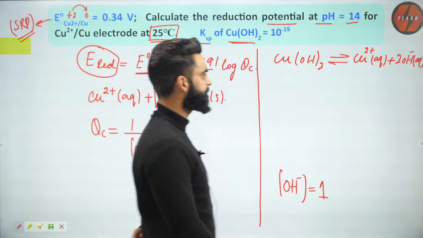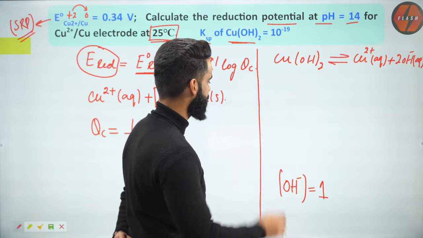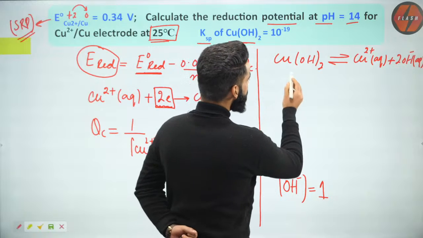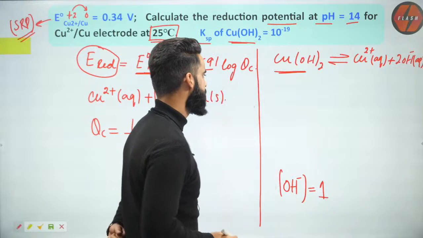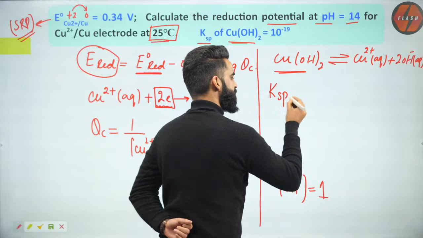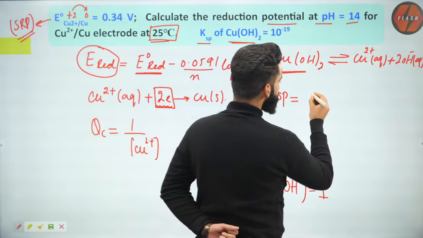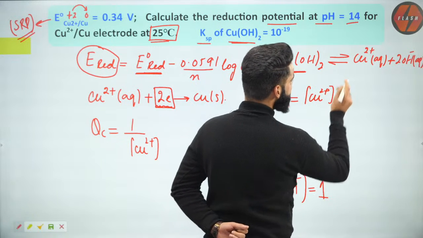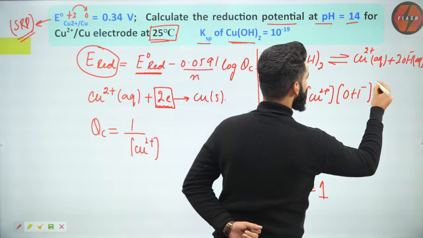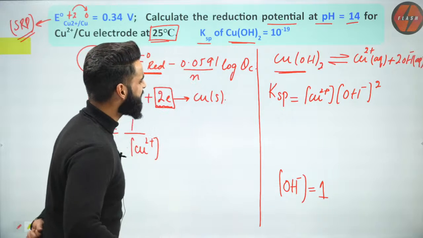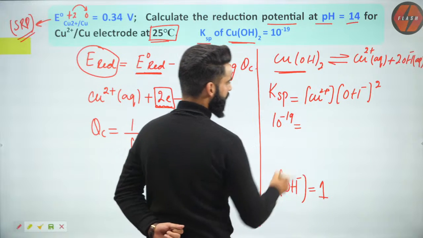Now, understand one thing. First of all, Cu(OH)2 is getting dissociated to Cu2+ plus twice OH-. If I want to write the expression for Ksp, if you remember, how do we write it? The expression for Ksp is the concentration of Cu2+ raised to its stoichiometric coefficient, multiplied by the concentration of OH- raised to its stoichiometric coefficient, that is 2. Is the Ksp value for Cu(OH)2 given to me? Definitely, 10 power minus 19 will be equal to this.